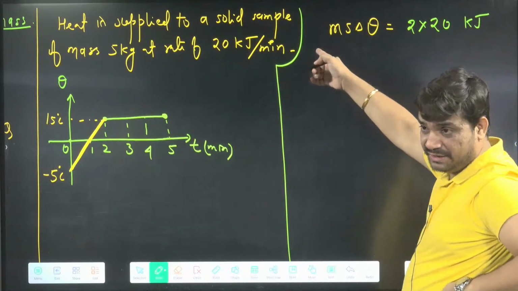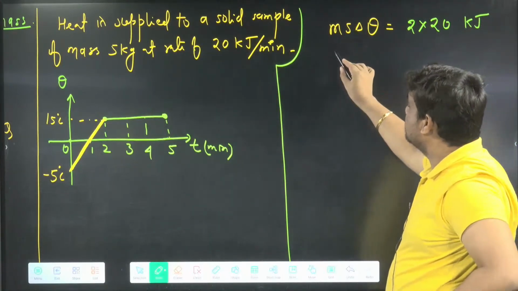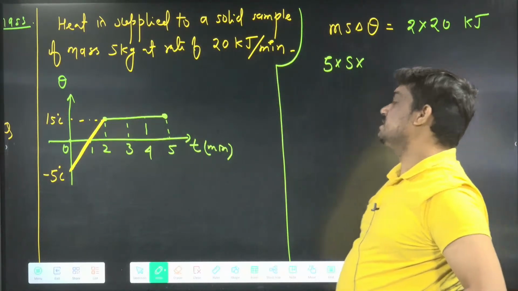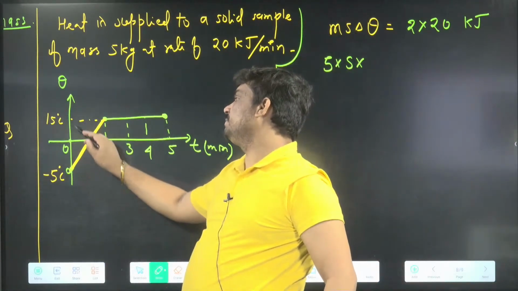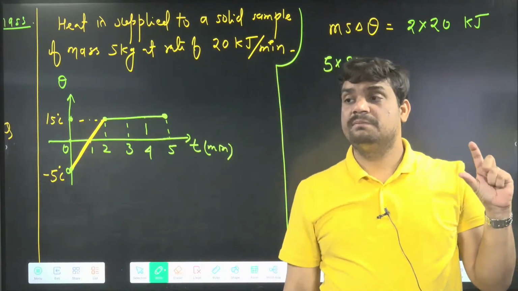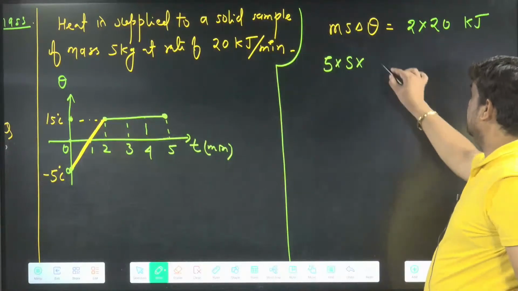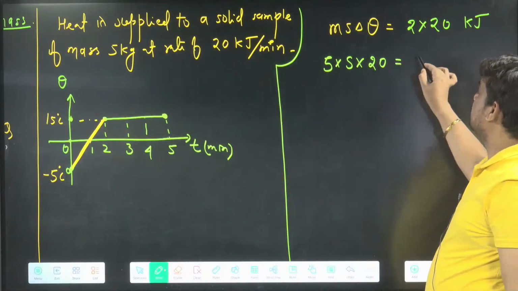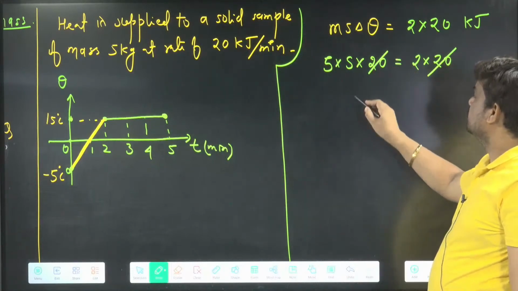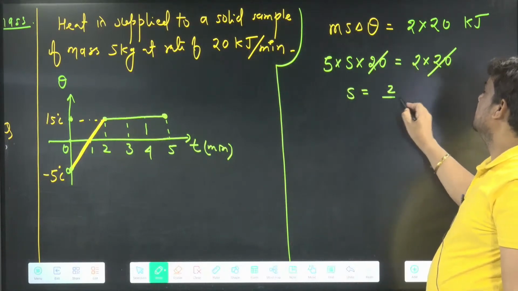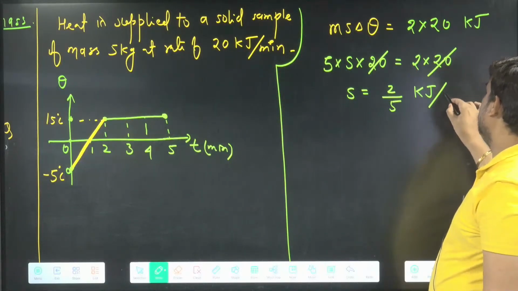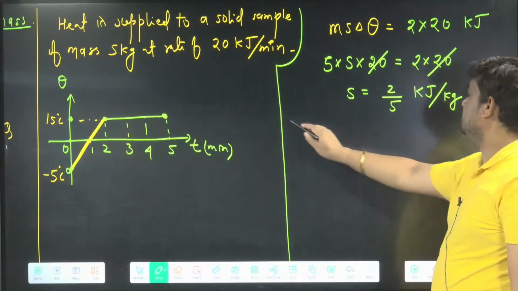S I have to find. So you can say mass is given 5. S I have to find, temperature is minus 5 to 15, and minus 5 to 15 means 20. So delta theta is 20, equal to 2 into 20. Now we can cancel this 20, so we can say the specific heat becomes 2 by 5 kilojoule per kg. I hope this is clear.